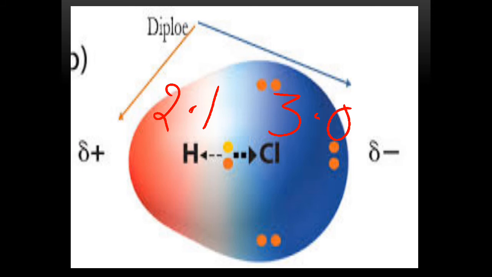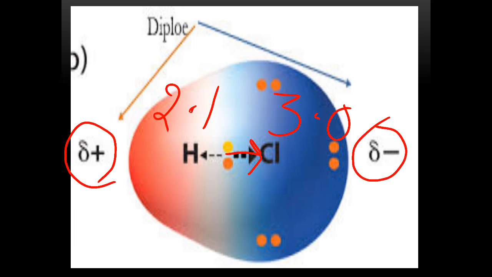Yes, this is chlorine. So this bonding pair, which is shared between hydrogen and chlorine, is more powerfully attracted by the chlorine, which results in greater electron density towards the chlorine atom, which results in a slightly positive charge on the hydrogen side and a slightly negative charge on the chlorine side. Now this bond is said to be a polar covalent bond in which slight ionic characters are present on the bonding atoms.